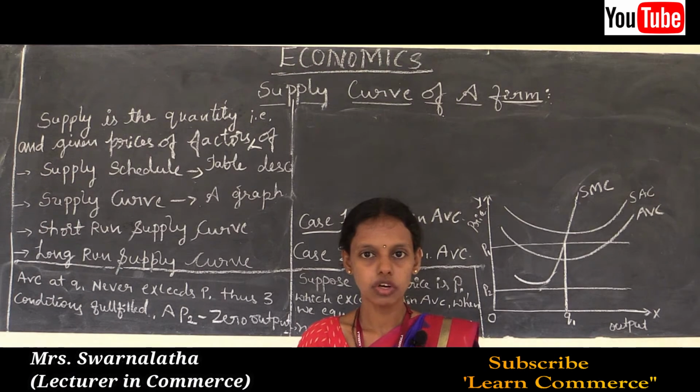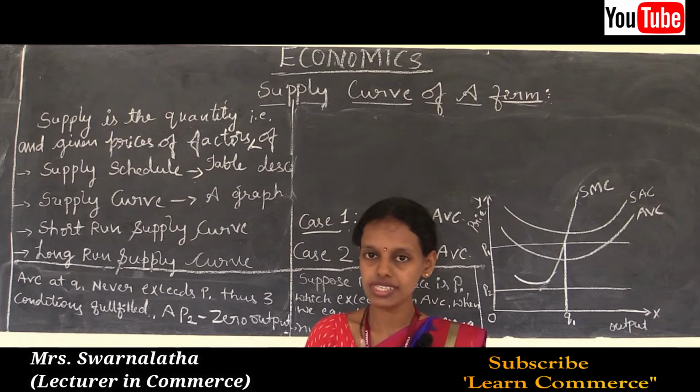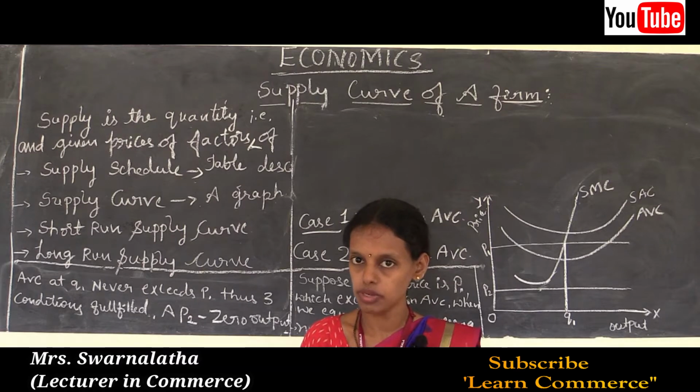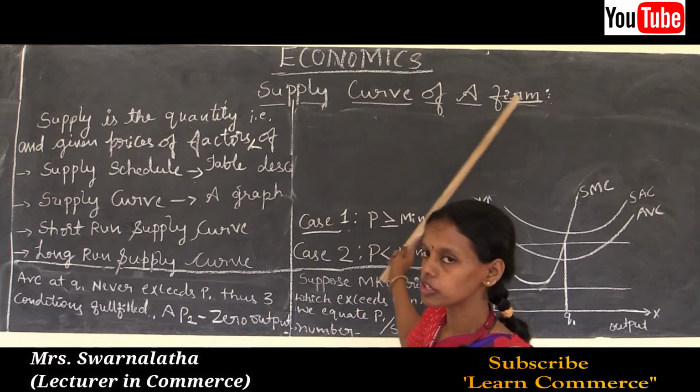Dear students, welcome to Commerce online class. In the previous class we discussed perfect competition, its features, revenue, the price line and the different concepts of revenue, and even profit maximization of a firm, condition 1, condition 2, condition 3. So, in this class we are going to discuss the supply curve of a firm. We studied profit maximization earlier, and how the profit maximization problem is solved under its graphical representation. Today we are going to study supply and the supply curve of a firm.